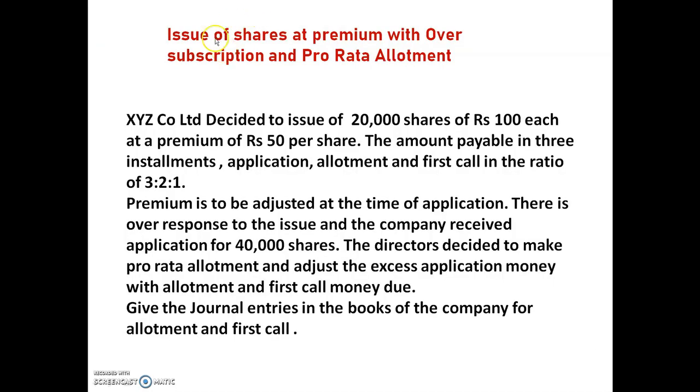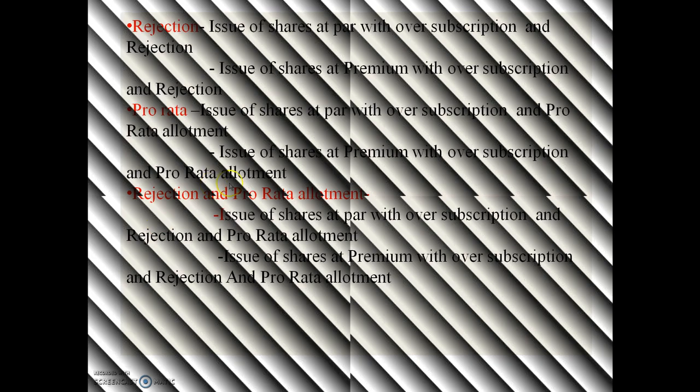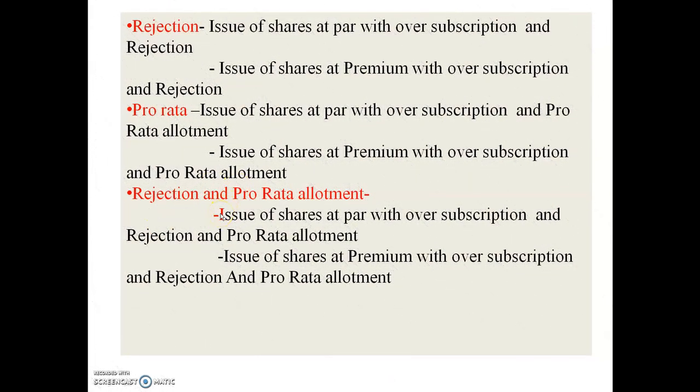So this is the problem based on issue of shares at premium with oversubscription and pro rata basis. Students, my next video will be issue of shares at par with oversubscription, rejections and pro rata. Means all three entries will come here. Similarly, the issue of shares at premium with oversubscription, rejection and pro rata allotment.